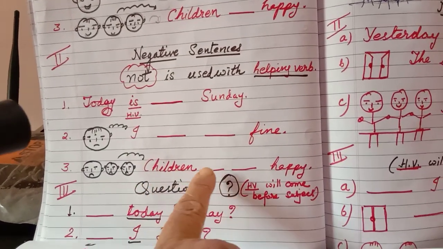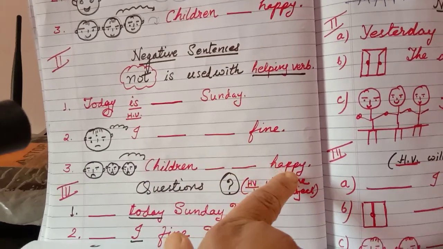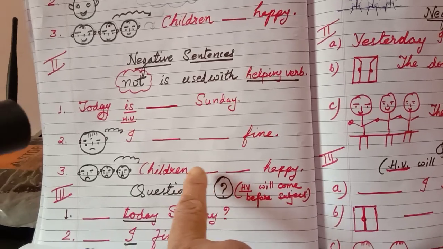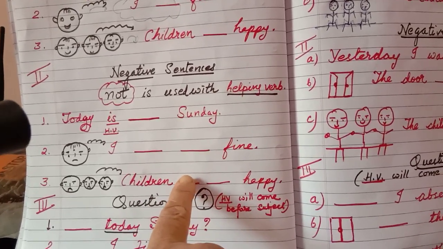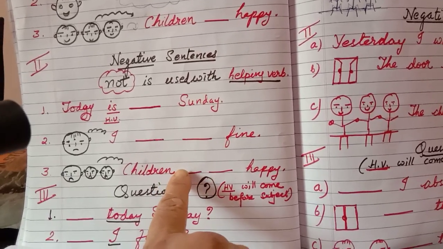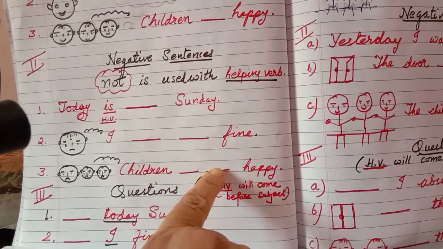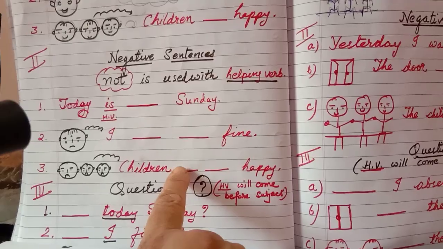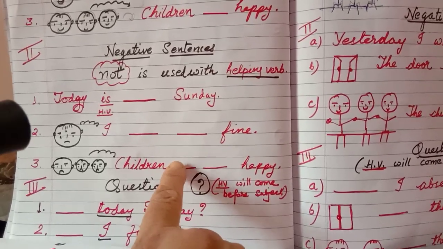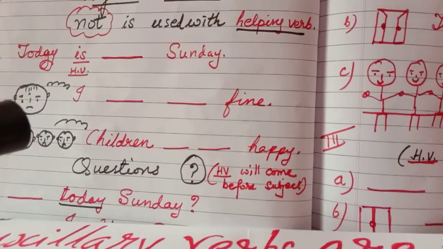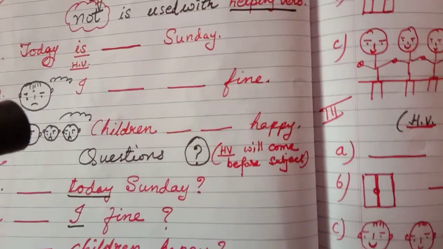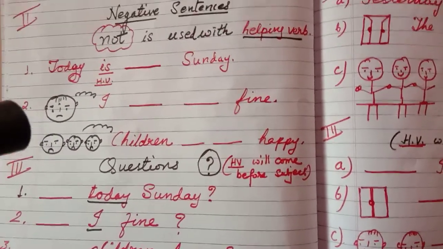Here, children are not happy. You are using not here. That means in children are, are is the helping verb. We must know that we must always use not or a negative word along with a helping verb only. Now our third step is questions. How will you frame questions?